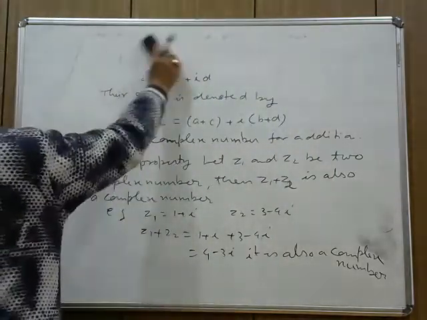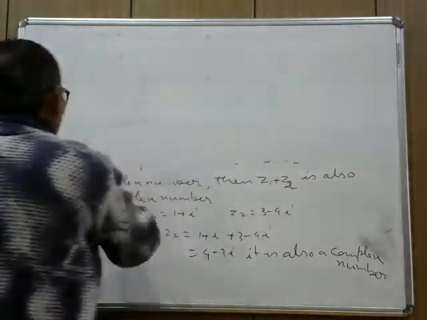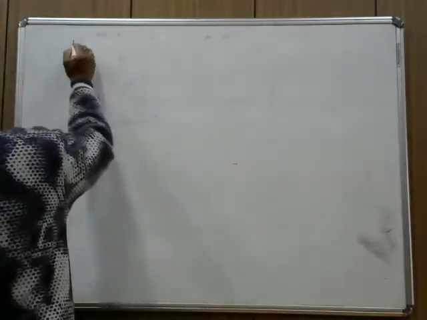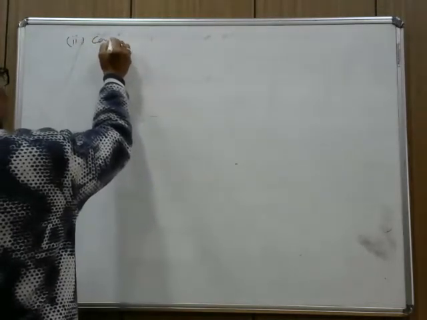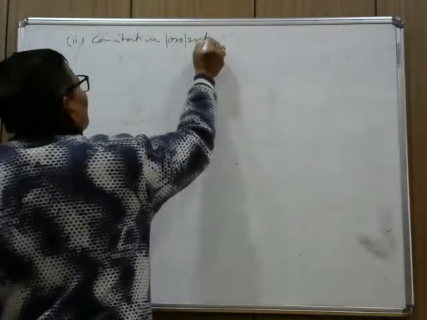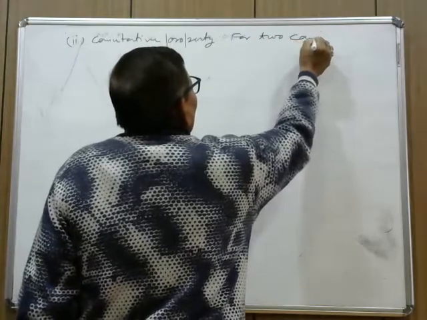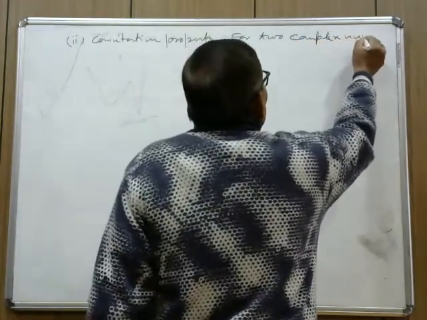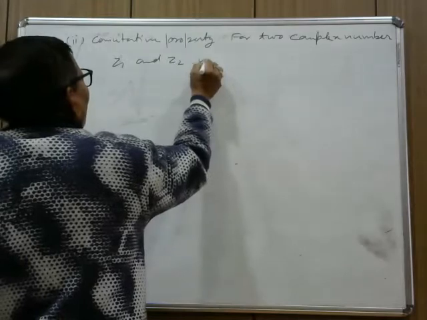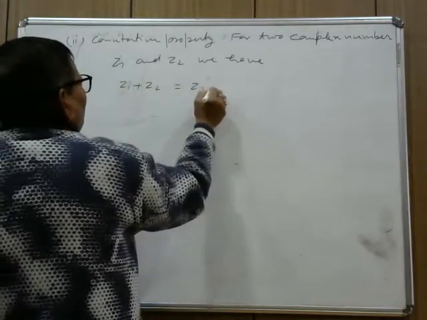Now second is the commutative property for addition. For two complex numbers z1 and z2, we have z1 plus z2 equals z2 plus z1.